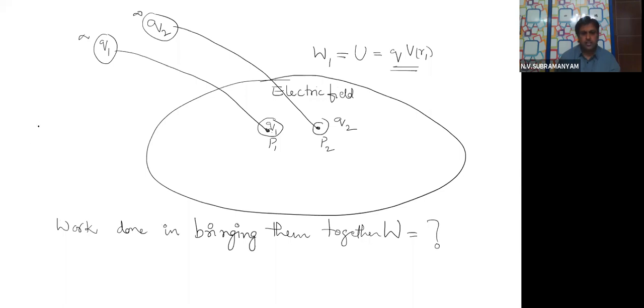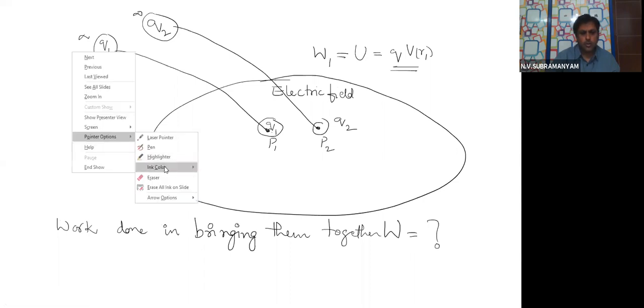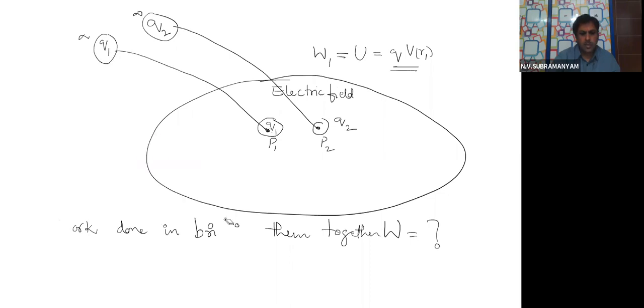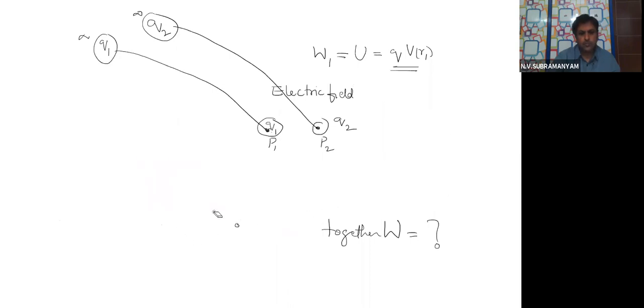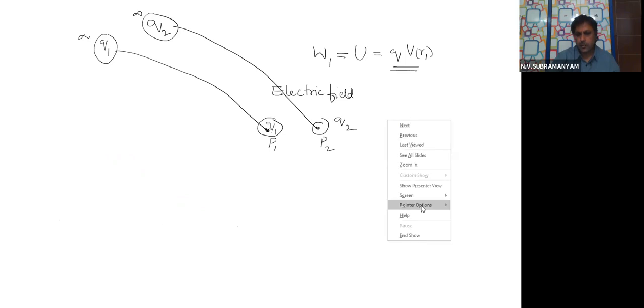Now for the second charge, I hope you followed. I will rub this and put the solution. Here the electric field is there. Do not forget that field. Let me draw that field.